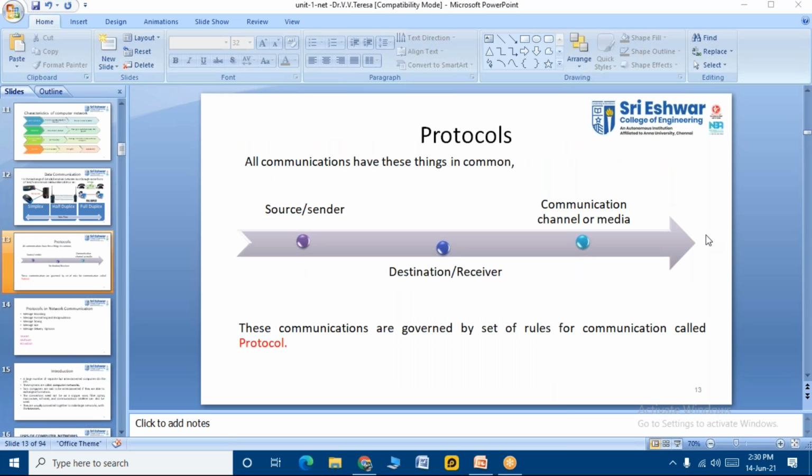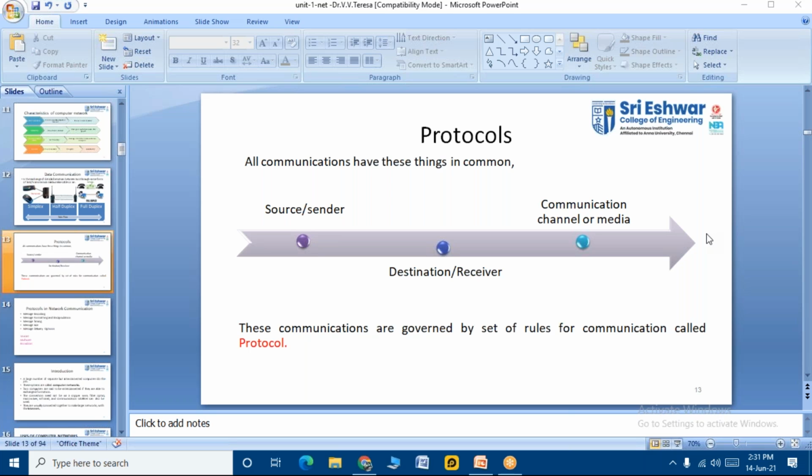So going to the next topic. So protocols, okay. So we have spoken about the protocol, students. All communications have these things in common: source, sender, destination, receiver, communication channel or media, right? So these communications are governed by set of rules for communication called as protocol. Okay. So students, as I was telling you, IP address has to be written in its own fashion or typed in its own fashion, right? I cannot go and just write in words IP address of our college system. I cannot go and write like this, right? It has a unique code, and that is being understood by the networking, right?